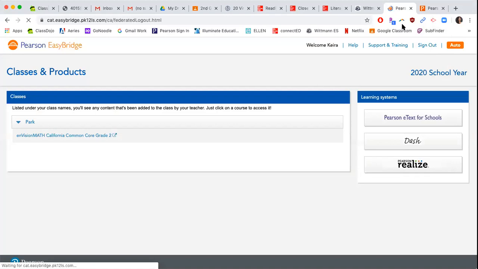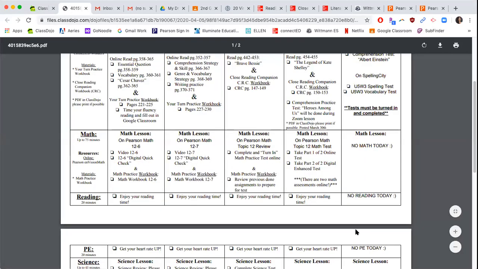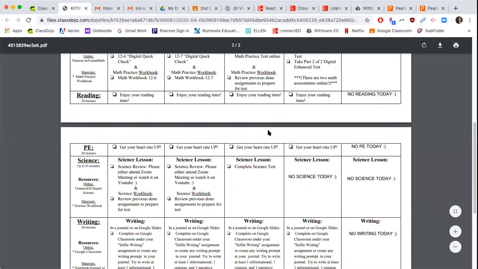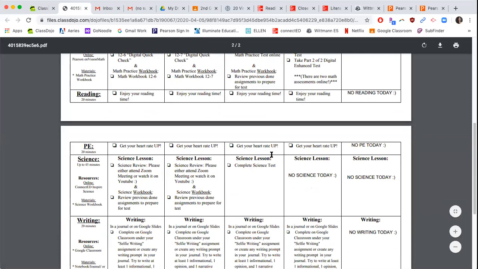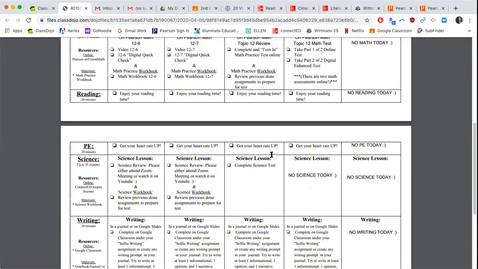The next thing you guys have is going to be your reading. So enjoy your reading time, and then you have your PE. And then math, let me write math review. And then for science, all you guys need to do is complete your science test for today. You guys have no science for the next 2 days.